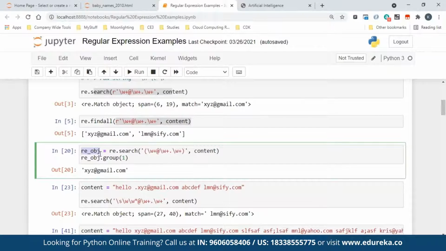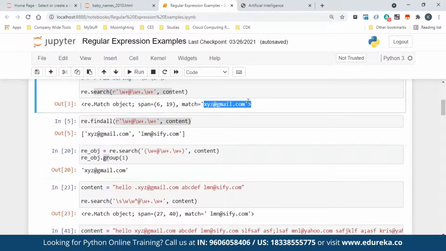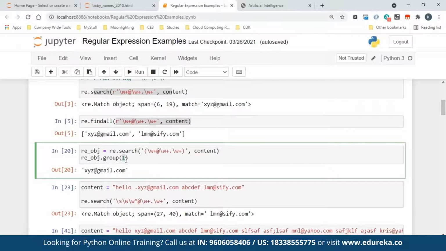It's just a variable. In that object, it will have the ability to fetch a particular thing. So what all did it match? It matched only one, the first match. So if you want the first match, all you have to say is group of one. That's all. If there are multiple matches and you want the second, you say group of two, and you can get that.